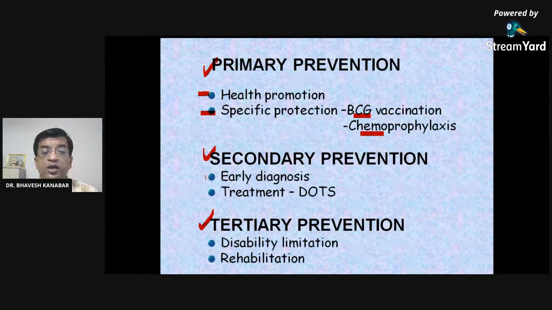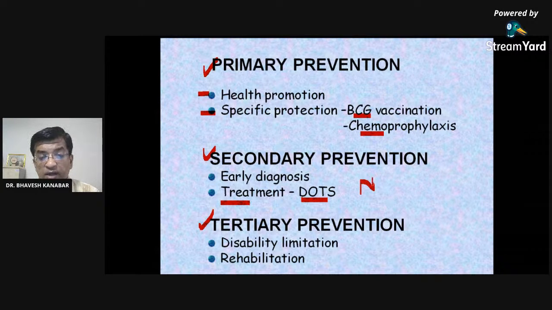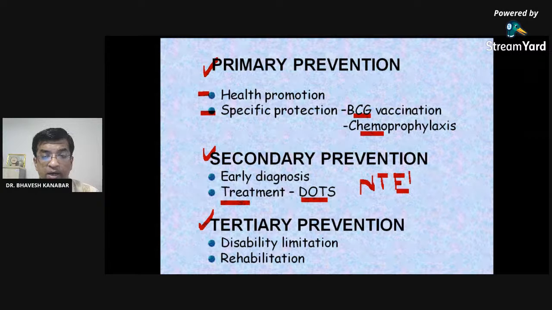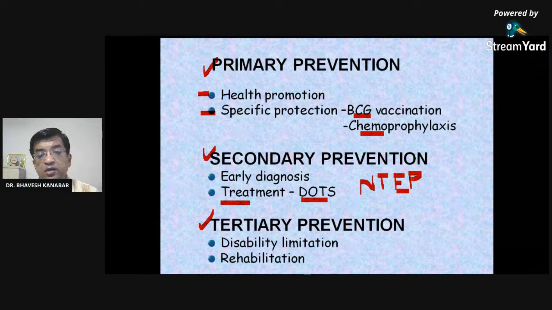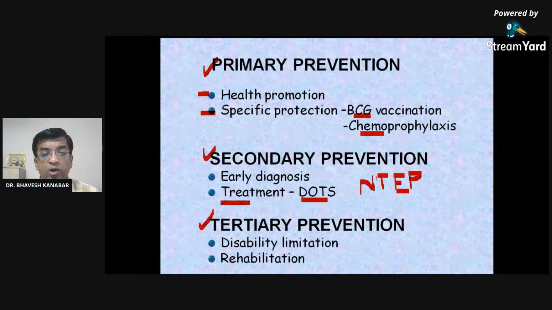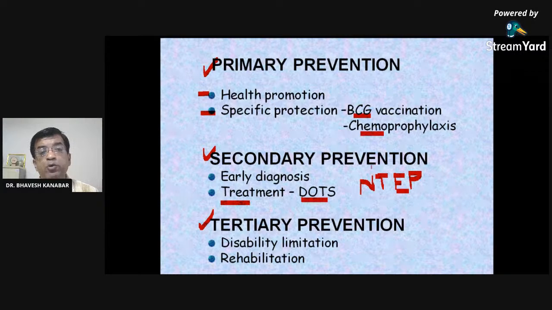Secondary prevention is what? Early diagnosis and treatment. Treatment is through RNTCP or NTEP. Nowadays, the RNTCP program has been renamed as NTEP, that is National Tuberculosis Elimination Program, NTEP. In a recent regional level task force meeting it was renamed, right? I was one of the attendees of that meeting where this renaming of the program from RNTCP to NTEP was decided. It was held in Rajasthan. So then tertiary prevention, it includes disability limitation and rehabilitation.